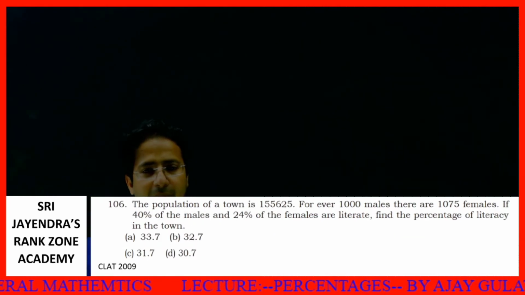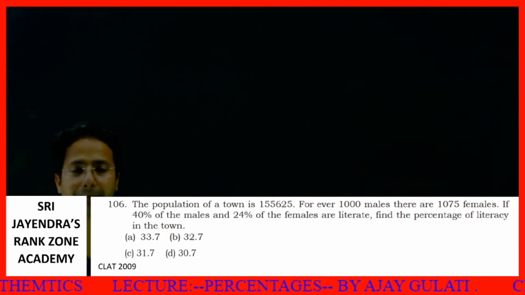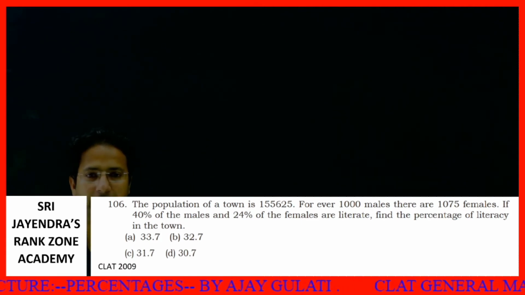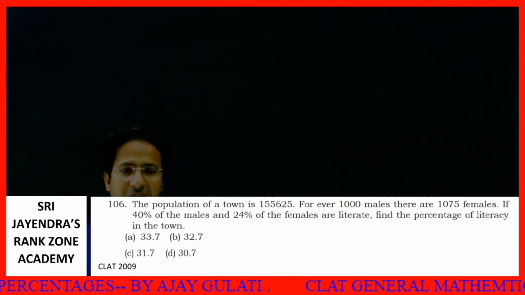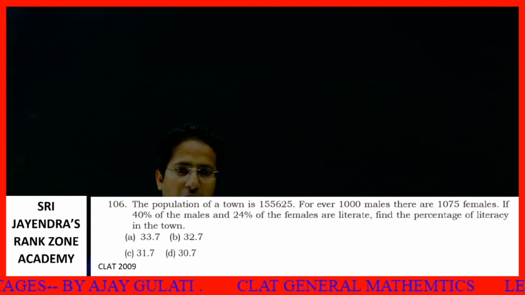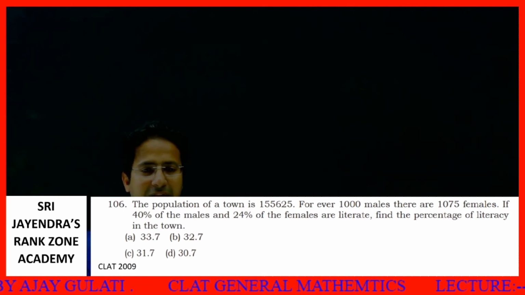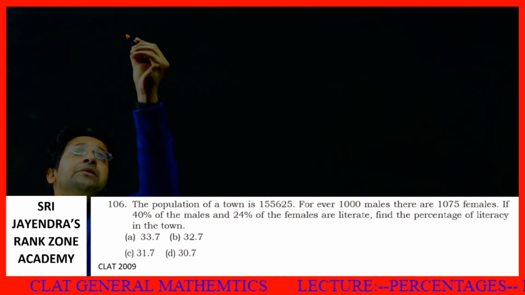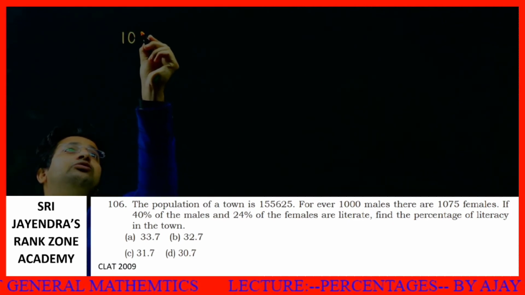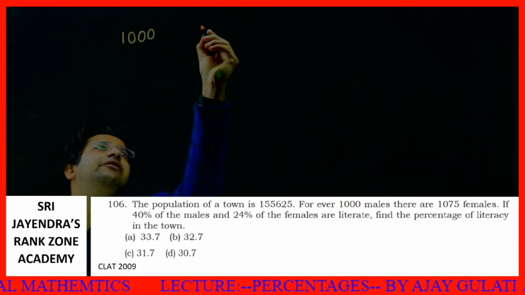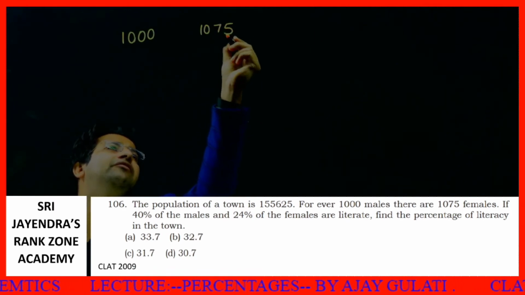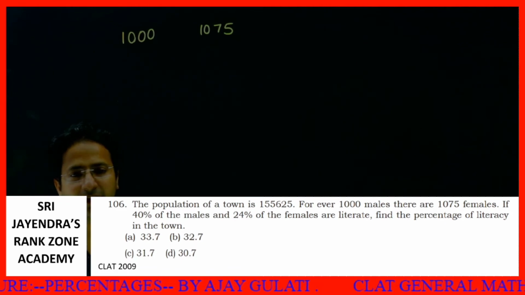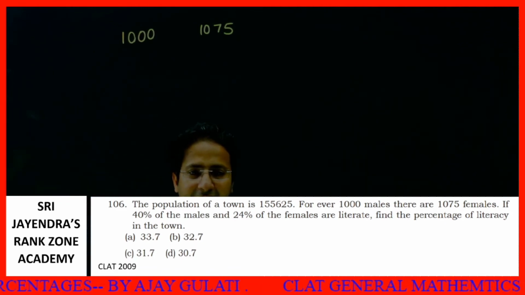Now, students, we have a bit tricky and misleading question. It can actually waste a lot of time in your exam if you don't tackle it carefully. The population of a town is 155,625. For every 1,000 males, there are 1075 females. If 40% of the males and 24% of the females are literate, find the percentage of